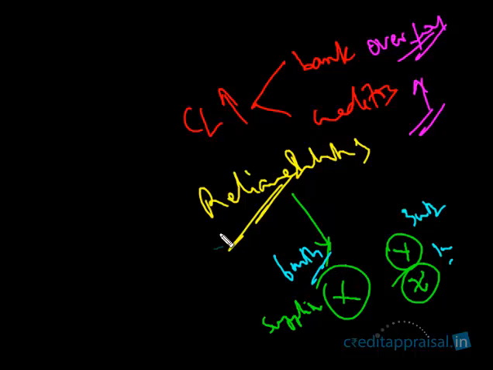So when you're a reputed company, you'll have a very high amount of creditors. In the books of the supplier, Reliance is a debtor, okay? But in the books of Reliance, it will be a creditor. This amount will be high, right? If you're a very reputed company, your creditors will be high. This is something which the banker cannot control.